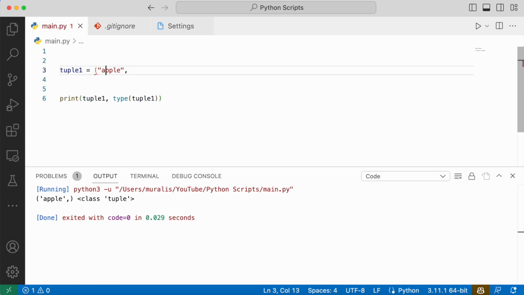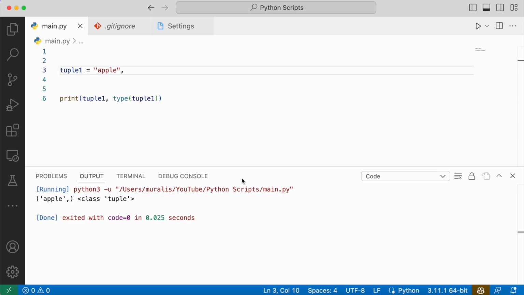So now we have removed the parentheses. We have the value followed by the comma. If we execute the code, we will see a tuple is printed and the type of this variable is tuple. Okay, the next thing is how do we access items in a tuple? As we already know, tuples maintain the index, right? They are indexed. So we can access the items using index values. This is similar to a list.